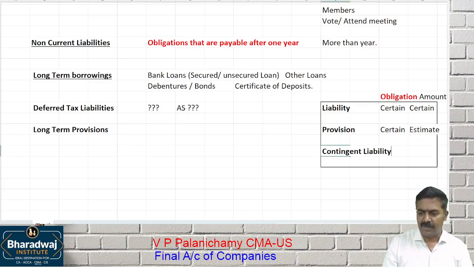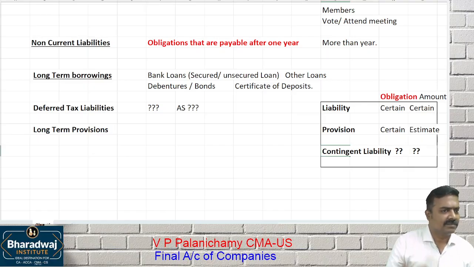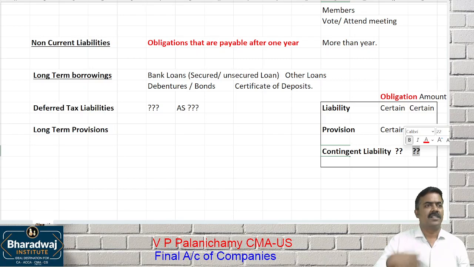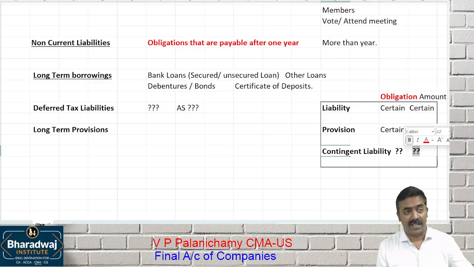What is a contingent liability? Obligation or amount, either one or both may be a question mark. What do you mean by question mark? Whether you have to pay, may or may not. How much you have to pay depends on some external factors. For example, one customer has claimed some compensation in the court for a defective product we supplied.